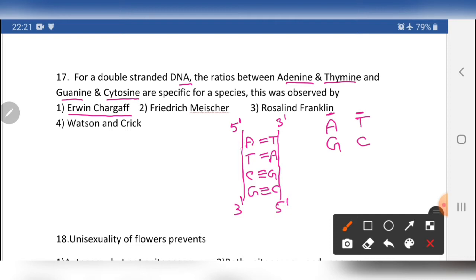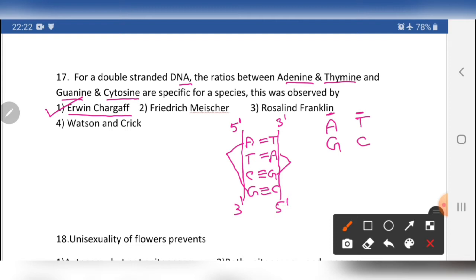So what about adenine and guanine? There are also adenines and guanines here. So the number of purines is equal to the number of pyrimidines, which is constant in an individual. Basically, DNA is double stranded, RNA is single stranded. So this is applicable for double stranded genetic material, that is DNA. It was proposed by Chargaff.